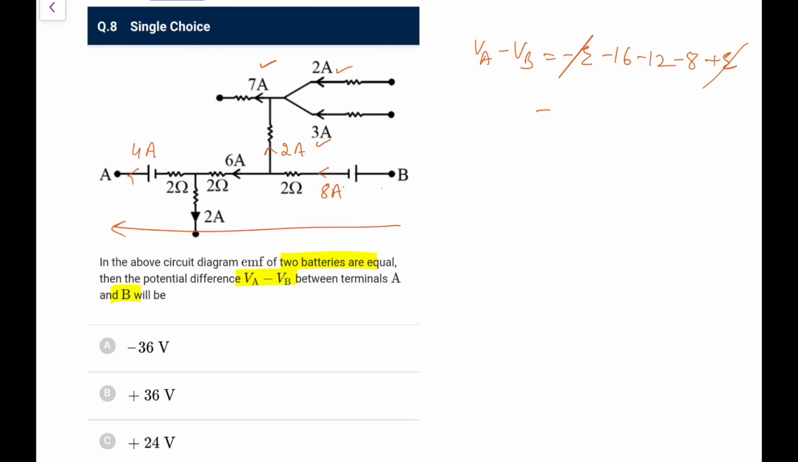So this E and E goes, this is 16 and 12, 28, 28 and 8, 36. So VA minus VB will be minus 36. A is at lower potential, so our answer is going to be option A.